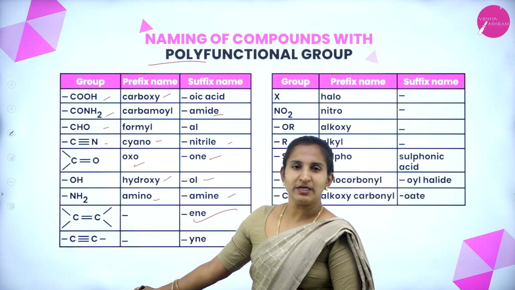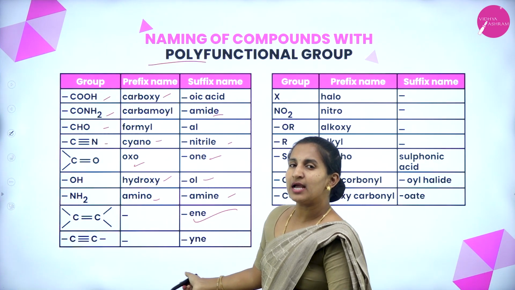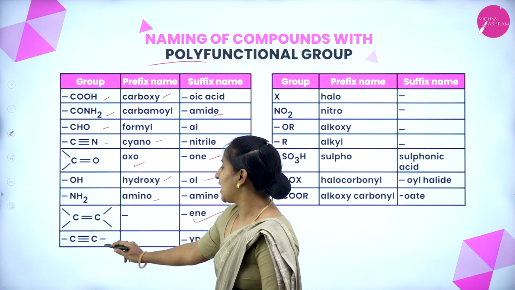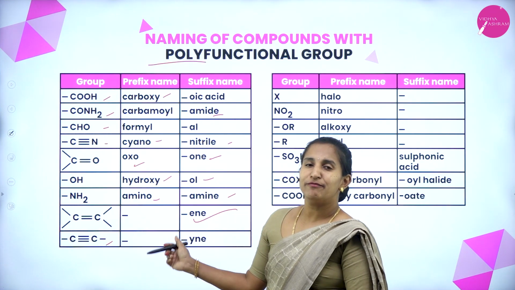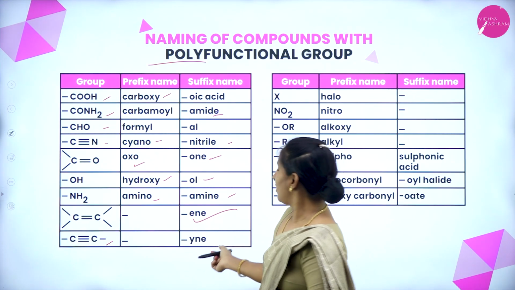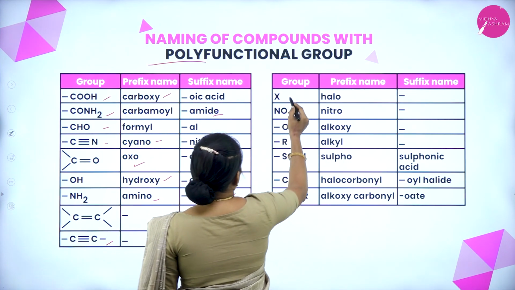In a carbon-carbon double bond we take the suffix ene, that is an alkene compound, and for a carbon-carbon triple bond the suffix is yne, an alkyne compound.